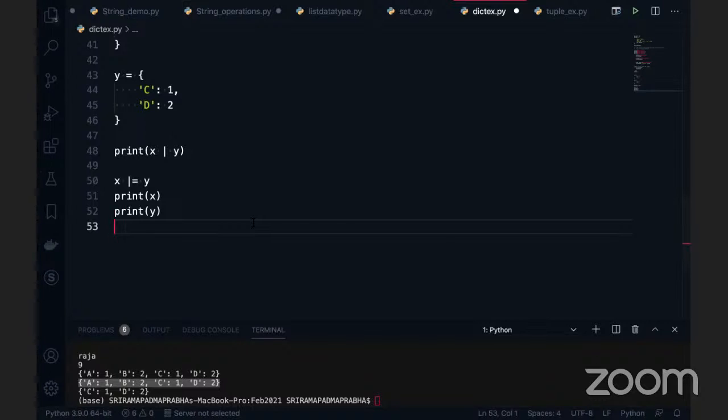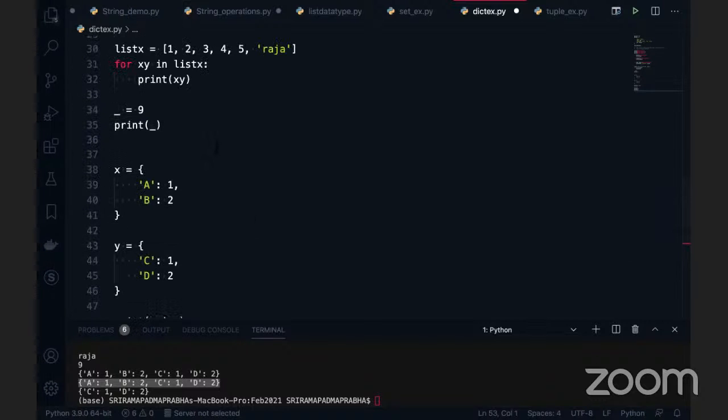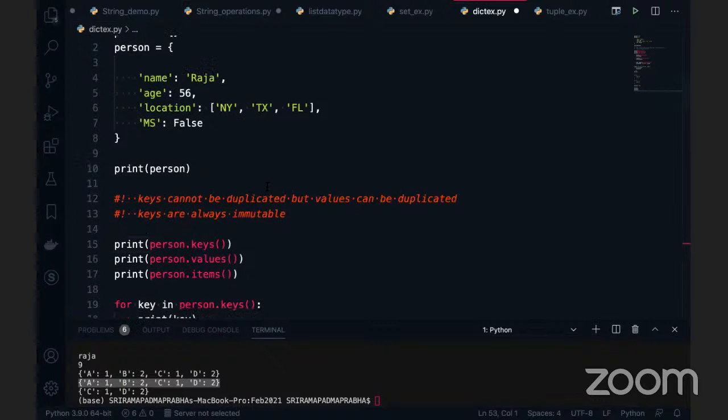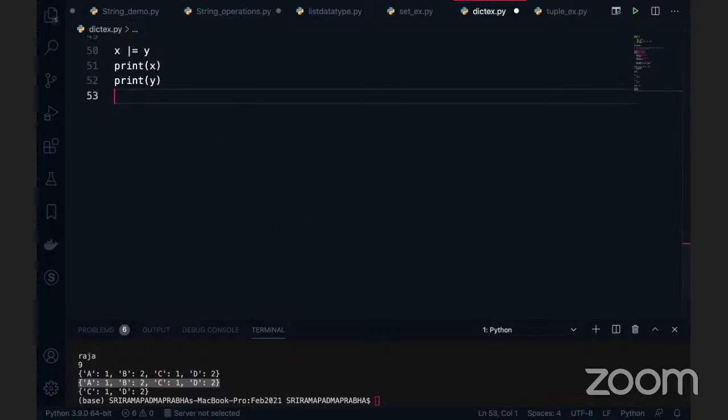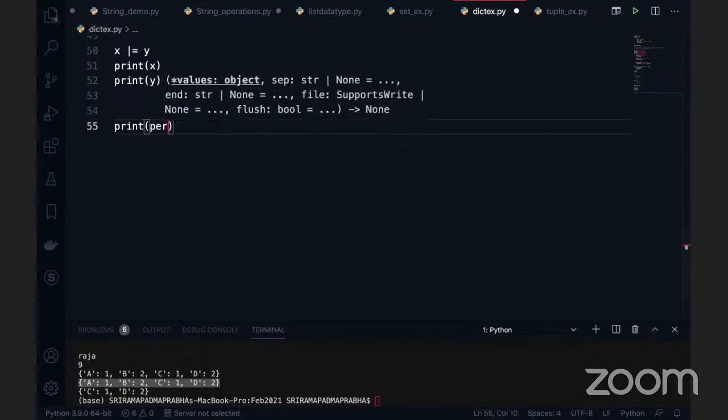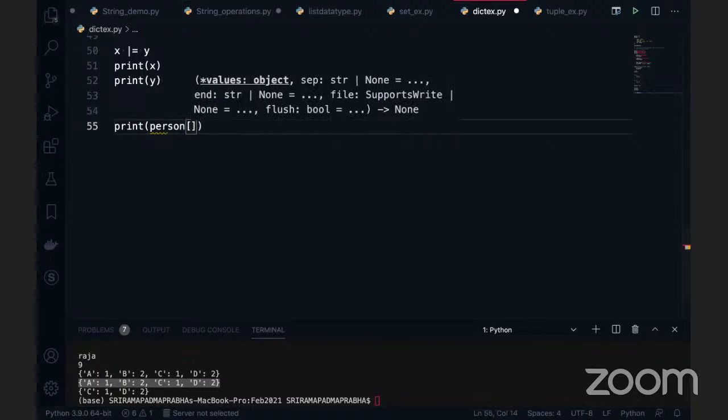But in a simple way, I want to retrieve this location from this person. You have to give the print statement. So print of, and give the dictionary name, which is person. And you can pass the key here. The key name is location.